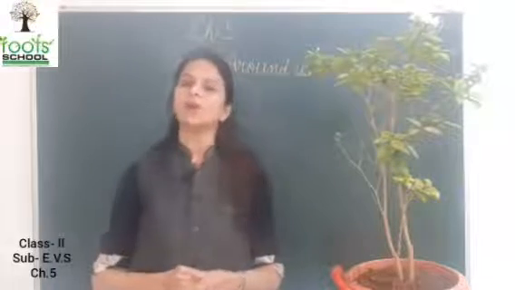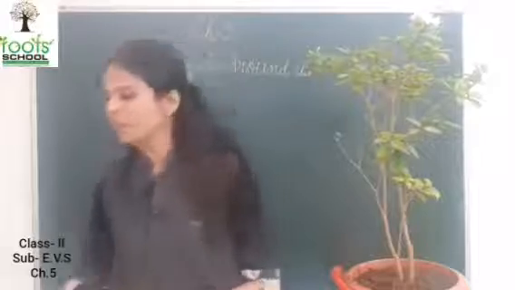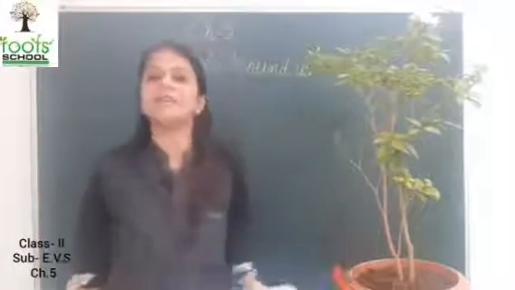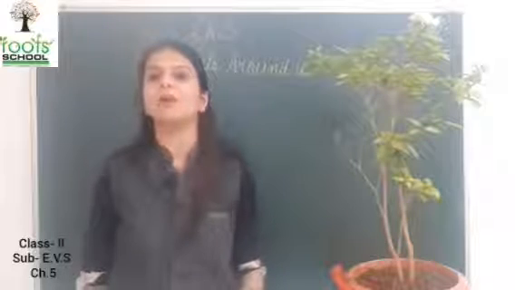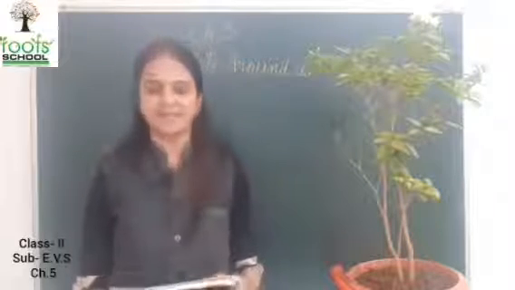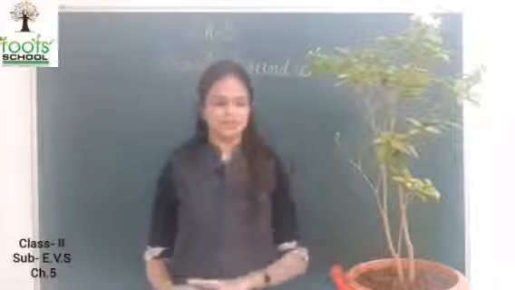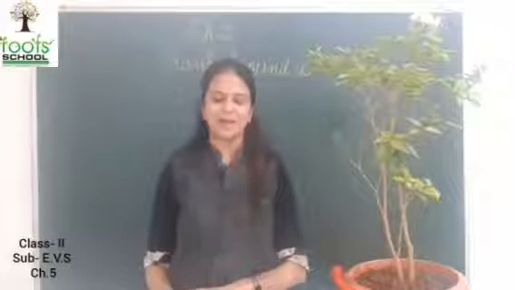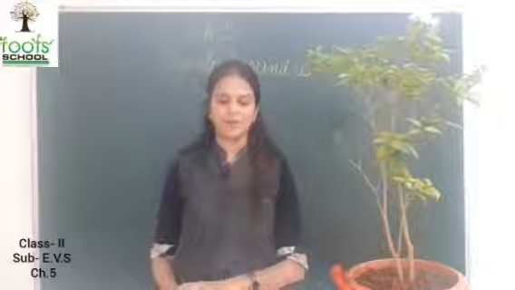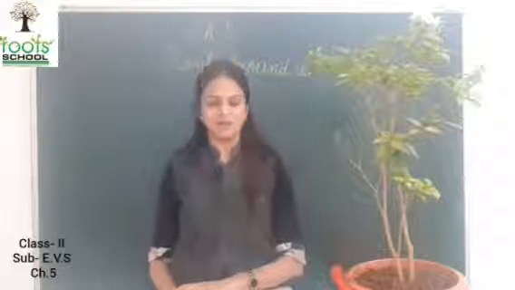Okay, so take out your books, EVS, and page number 57. Which page number? Page number 57. We will do reading first. Do you know that a plant also has different body parts, just like we do?